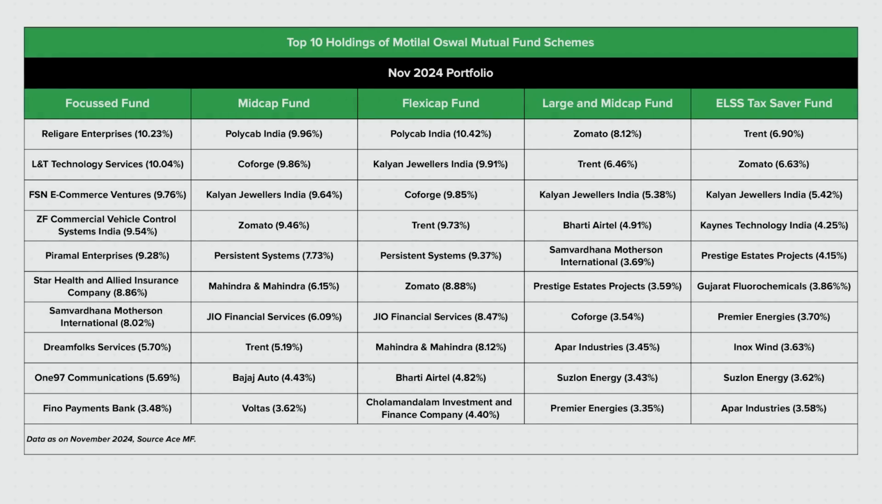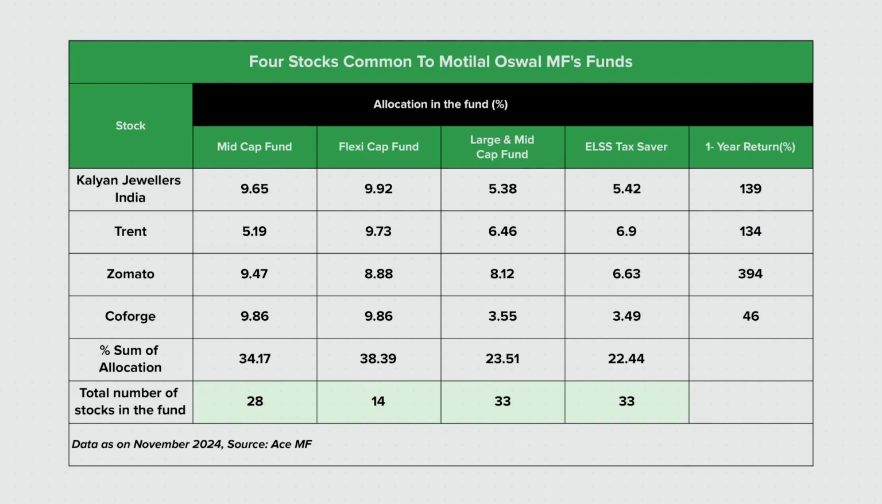First, we looked at the portfolio overlap among the four schemes. We found that four funds, Midcap, Flexi Cap, Large and Midcap, and ELSS fund have four stocks in common. These include Kalyan Jewellers, Zomato, Trent and Coforge. Each fund has allocated at least 1/5 of its portfolio to these 4 stocks.